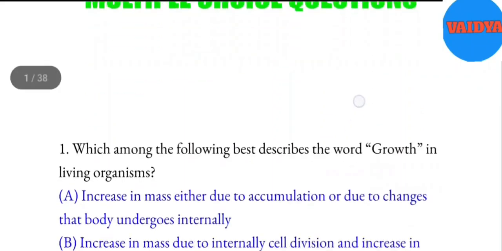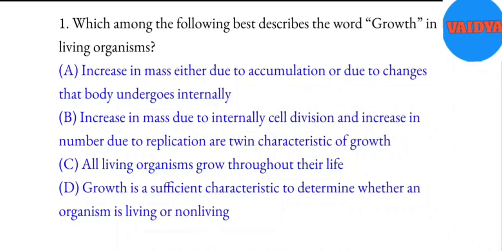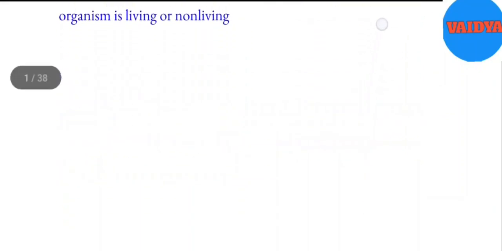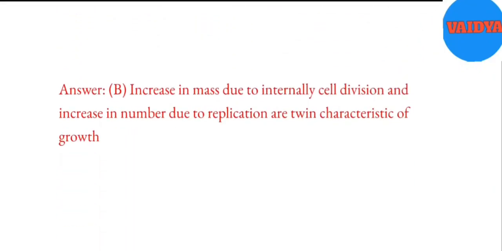1. Which among the following best describes the word growth in living organisms? A. Increase in mass either due to accumulation or due to changes that body undergoes internally. B. Increase in mass due to internally cell division and increase in number due to replication, a twin characteristic of growth. C. All living organisms grow throughout their life. D. Growth is a sufficient characteristic to determine whether an organism is living or non-living. Answer. B. Increase in mass due to internally cell division and increase in number due to replication, a twin characteristic